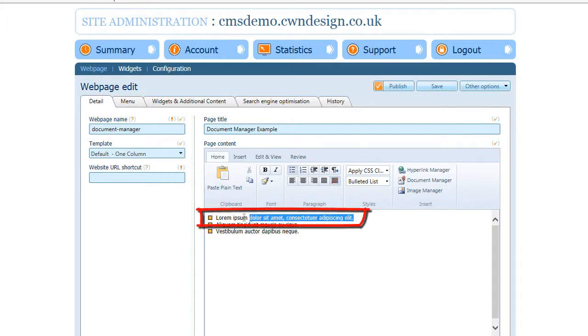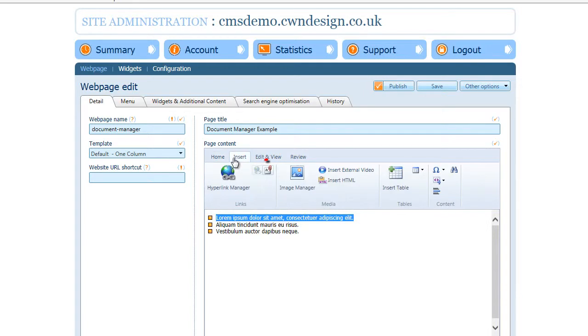So selecting the first line of my bullet points, I'm then going to choose Document Manager, which is available on the Home tab, but also available on the Insert tab, which is just the icon. Both go to exactly the same place, it's just there for your convenience so that you're not having to switch between tabs if you're already editing something.